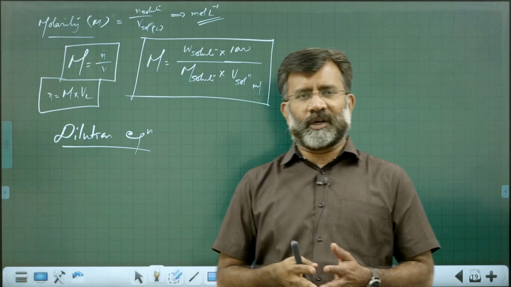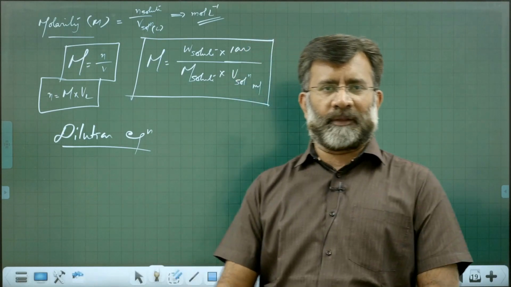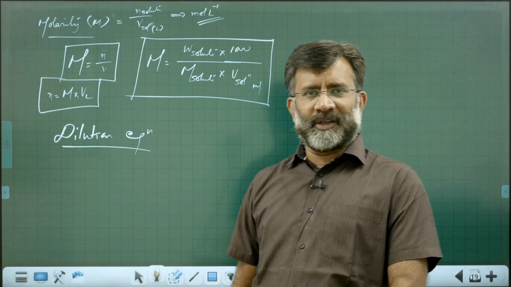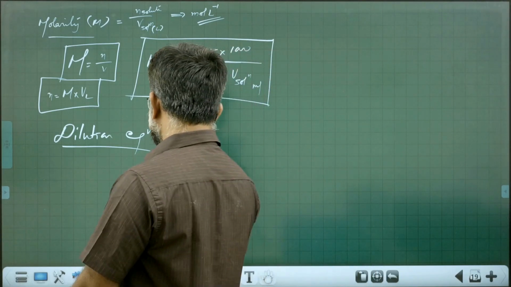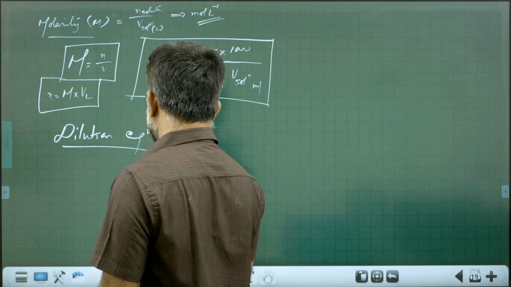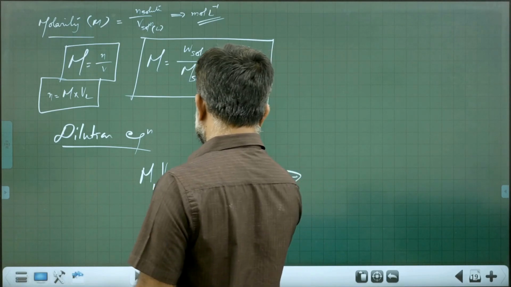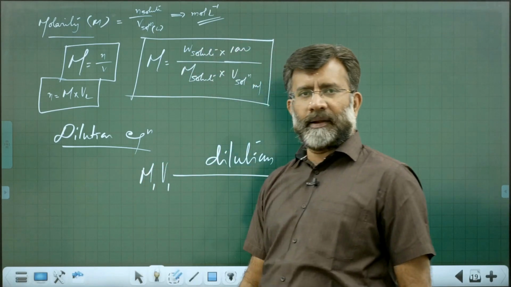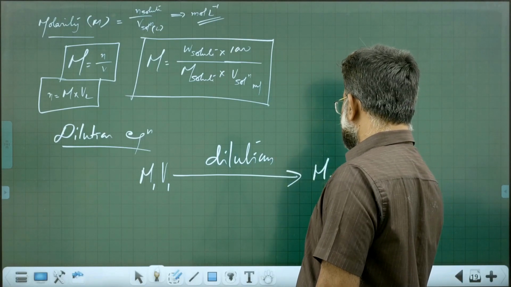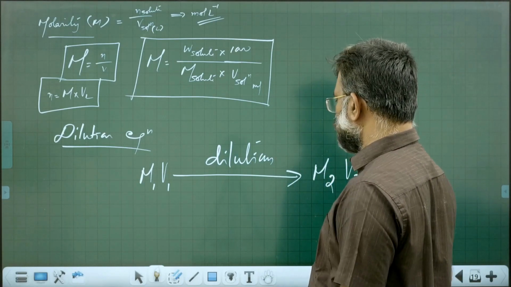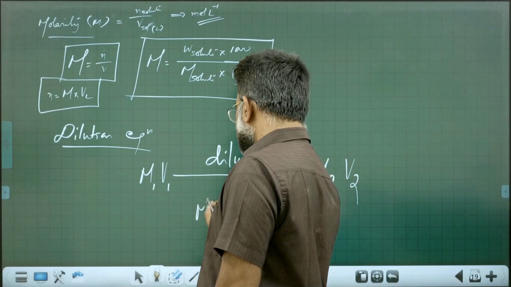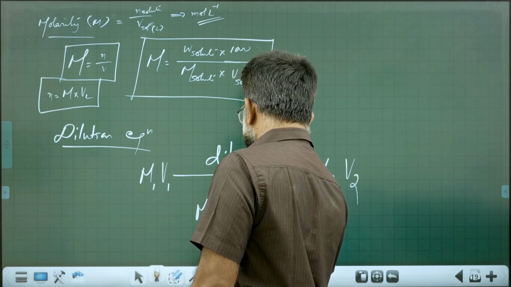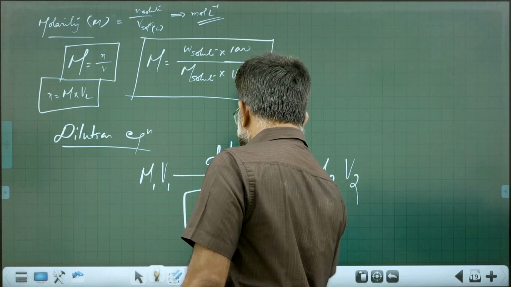Imagine a solution given to you and you are diluting. You have a solution, molarity M1, volume V1. You are adding water, you are adding solvent. Dilution means adding solvent. The concentration changes to M2, volume changes to V2. Then what is the formula? M1 V1 equal to M2 V2. Before and after